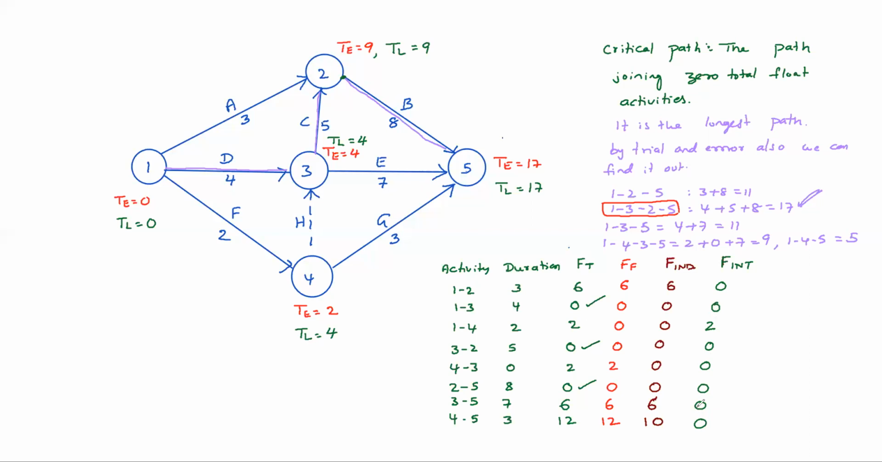So I think it is clear now what is meant by critical path. The critical path is nothing but the path joining the critical activities. What is a critical activity? A zero float activity is called a critical activity. Critical activity means zero total float, FT equal to 0.